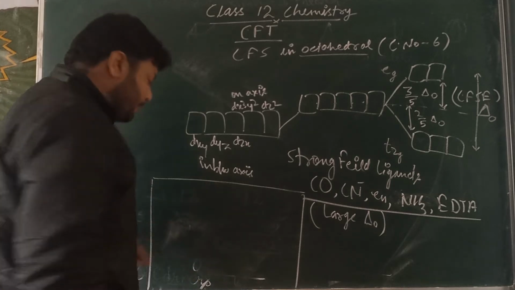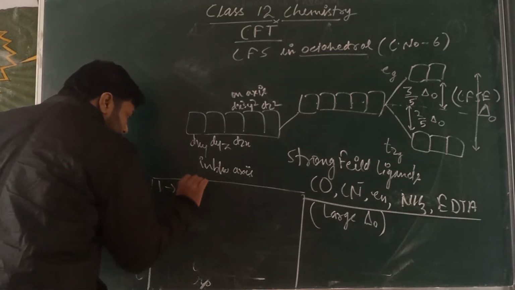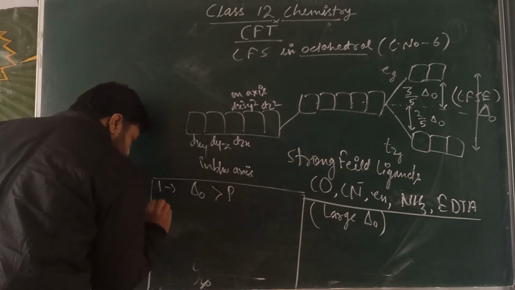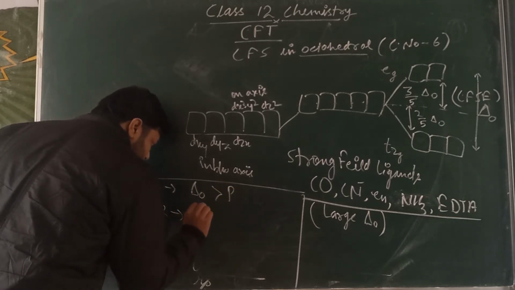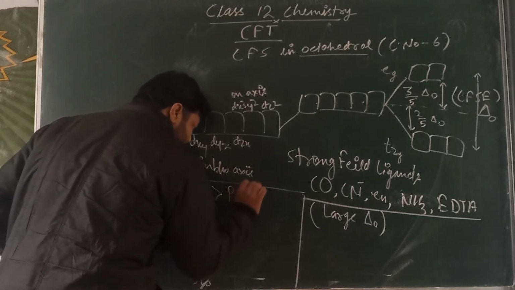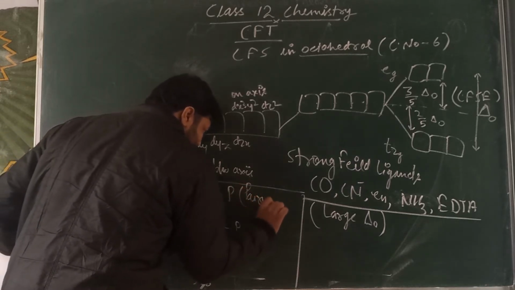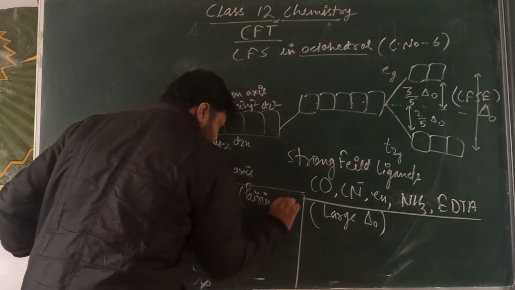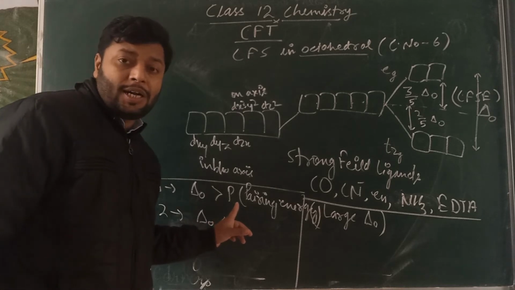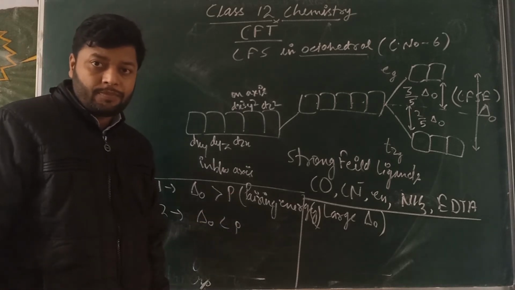Students, there are two possibilities. The first possibility: this P is called the pairing energy.